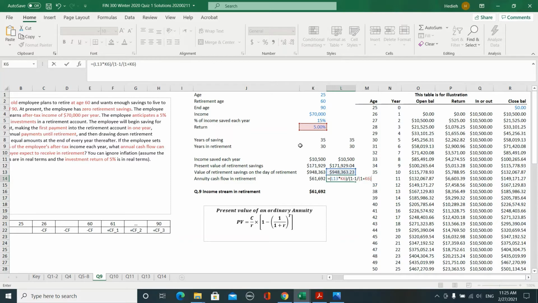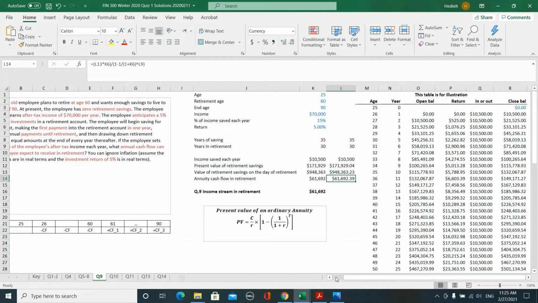You close that and raise it to the power of the number of periods that you have. In your second annuity, the number of periods is 30 years. Then you close the parentheses and click enter. So as you see, the amount of cash flow that you can start to withdraw from your account from year 61 is exactly $61,692.